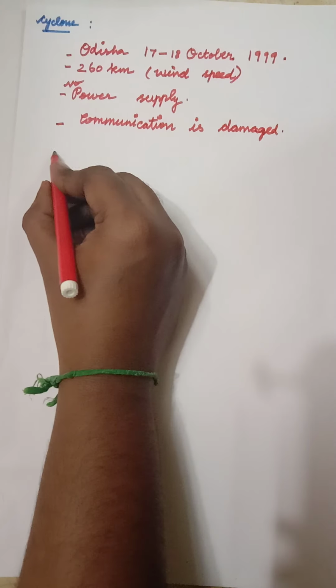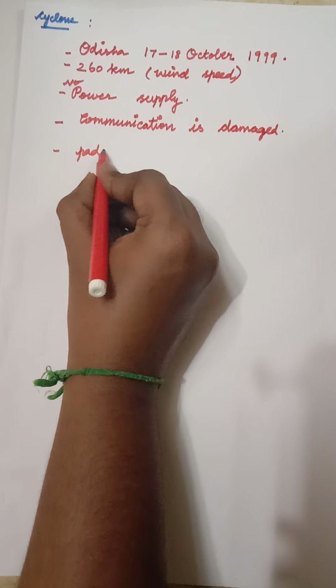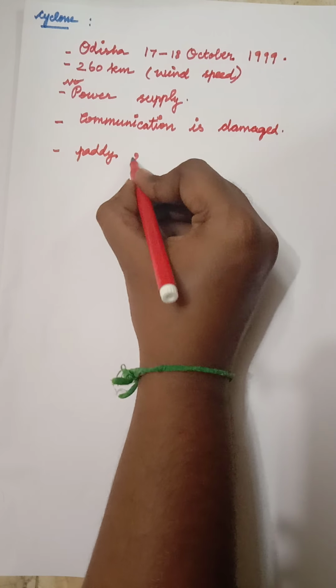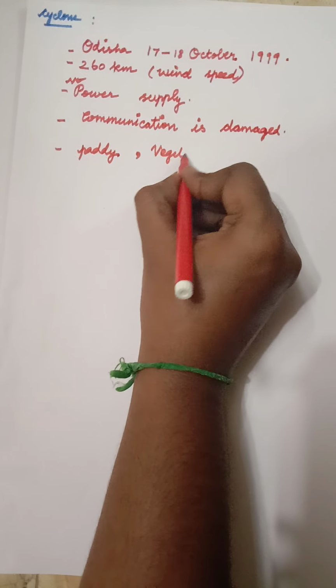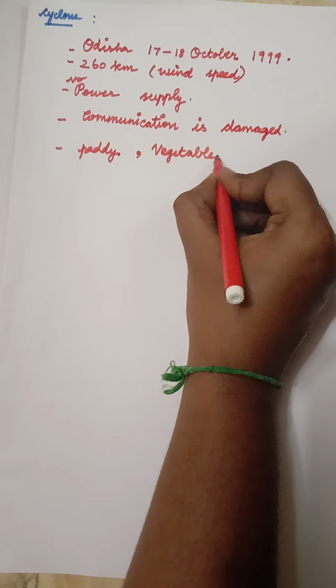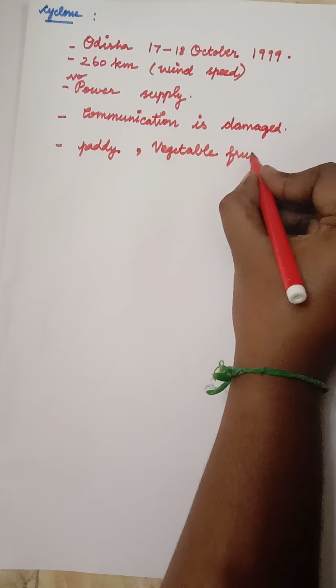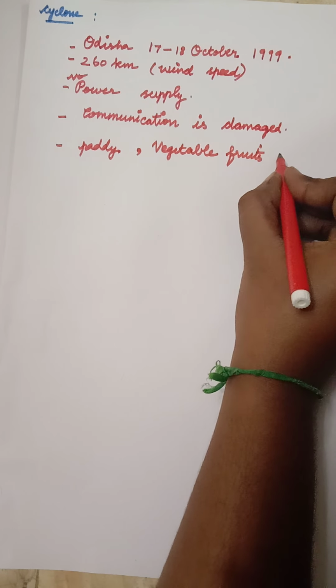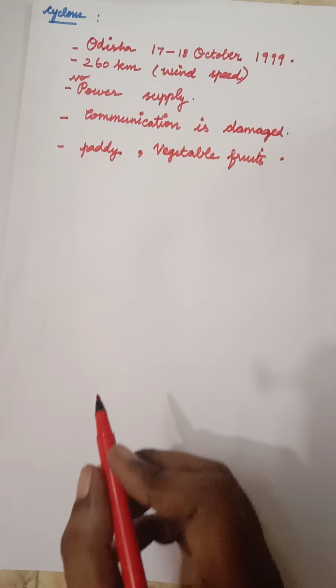Many people do agriculture. After the cyclone came, the agriculture was damaged. What type of crops did they plant? Paddy, vegetables, and fruits. These are the crops that they planted in Odisha.